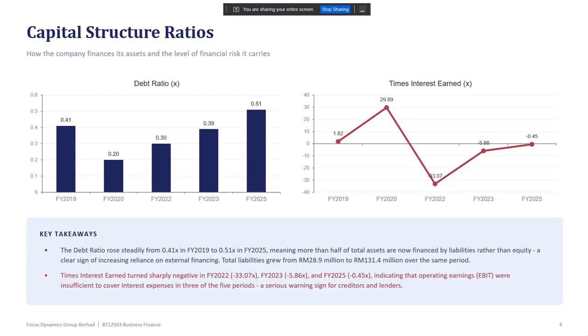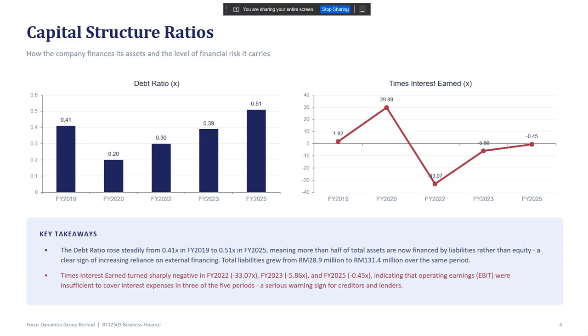So this slide shows the company's capital structure ratios, which measure how the company finances its assets and its level of financial risk. From the debt ratio chart, you can see that the ratio increased from 0.41 in 2019 to 0.51 in 2025. This means that over half of the company's assets are now financed by debt, indicating a greater reliance on external borrowing and higher financial risk.